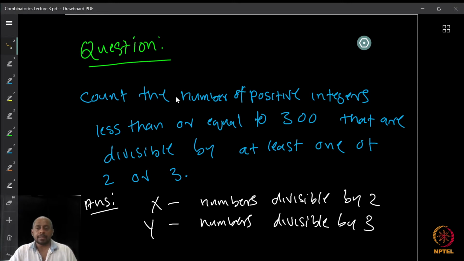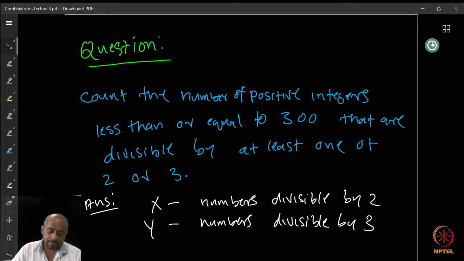Now, let us look at another question. The flavor is very different from what we have looked at so far. We want to count the number of positive integers less than or equal to 300 that are divisible by at least one of 2 or 3. It's a very simple question. Any of you can do it in a minute, I believe. So just try it yourself.